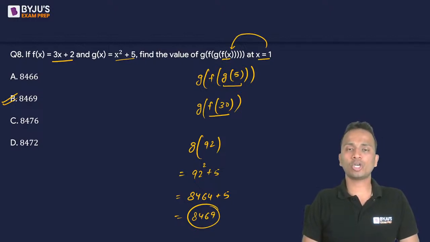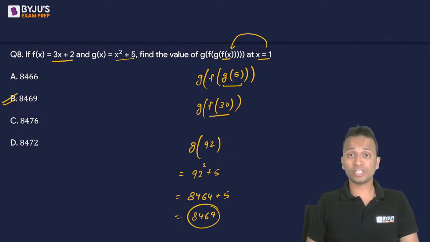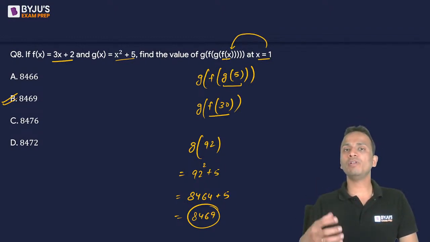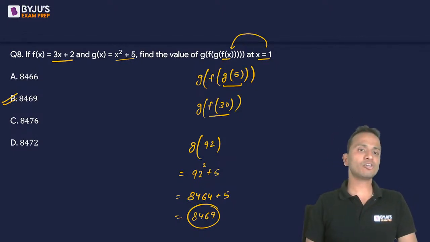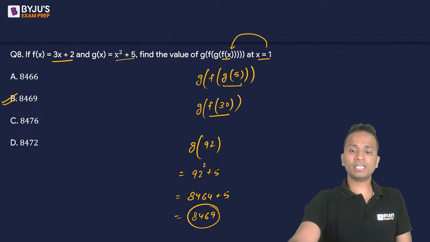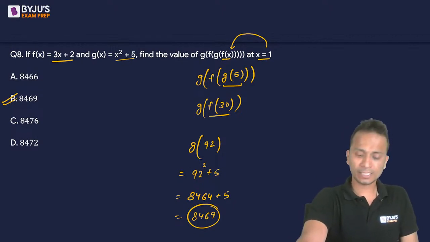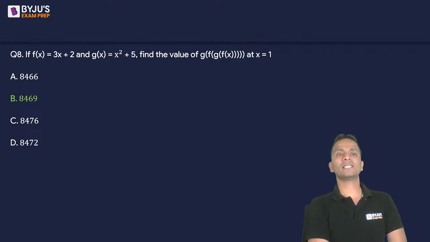Vaishnav's situation was not the same, it was totally different. Earlier it was an equation. We were given an equation, from where we had to find out the value of R. The thing that you are talking about will be used in the questions of maxima minima. Okay? So previously the question was not based on maxima minima, right? So that is why it was not used there. So for the current question, the correct answer is option B, that is 8469. And yes, this is the correct answer.